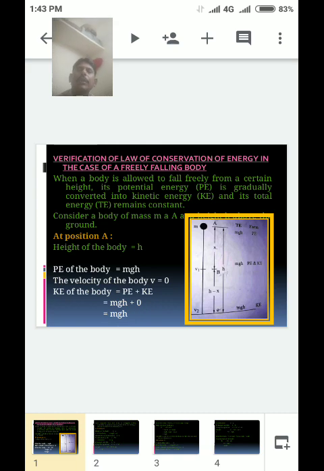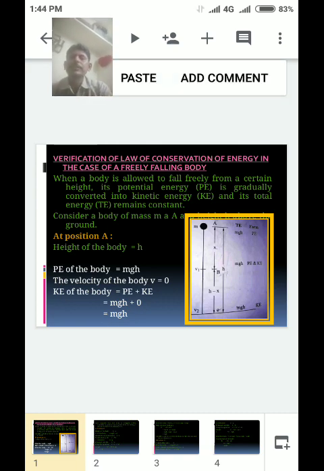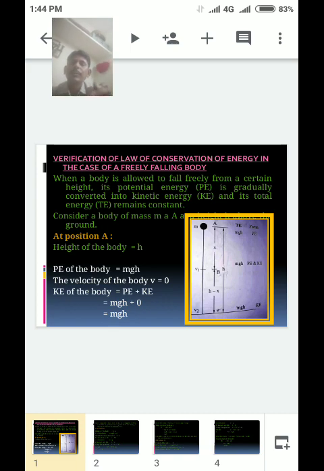Listen carefully. At position A, the height of the body is h, the potential energy is mgh, and the velocity v is equal to 0. In half m v squared, substituting v as 0, the kinetic energy is also 0.